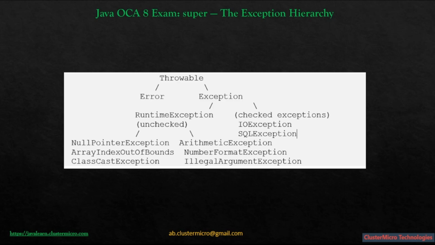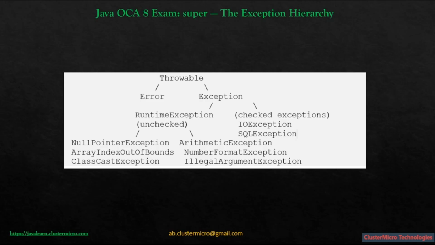One is unchecked: RuntimeException and its subclasses. These represent programmer mistakes, things you should have prevented with better code. Calling a method on null, you should have checked for null. Accessing index 5 on a 3-element array, that's also a problem. You should have checked the length. Dividing by 0, you should have validated the input. Casting a Dog to Cat, you should have used instanceof first.